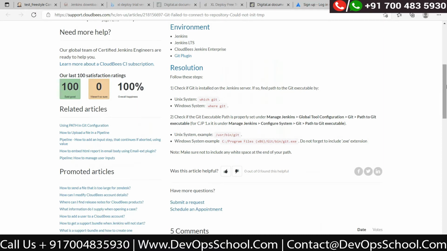Because once you type where git, it's going to tell. So what's the situation here? Once you select Git in Jenkins, where you have the Git path, it's not able to map it. So that's the reason we are mapping it.